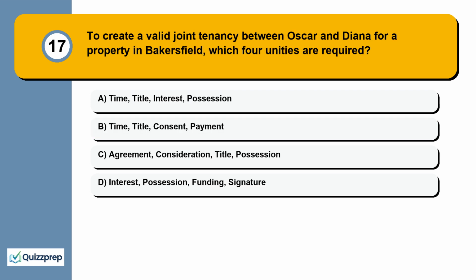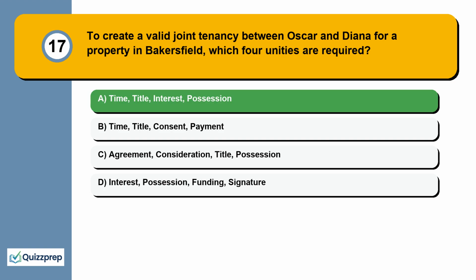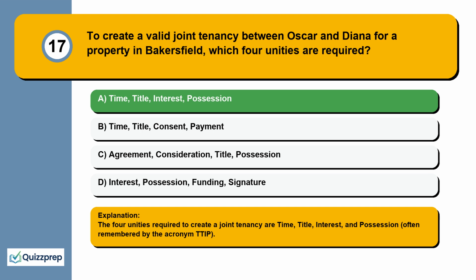Question 17. To create a valid joint tenancy between Oscar and Diana for a property in Bakersfield, which 4 unities are required? Time, title, interest, possession. Time, title, consent, payment. Agreement, consideration, title, possession. Interest, possession, funding, signature. The 4 unities required to create a joint tenancy are time, title, interest, and possession, often remembered by the acronym TTIP.